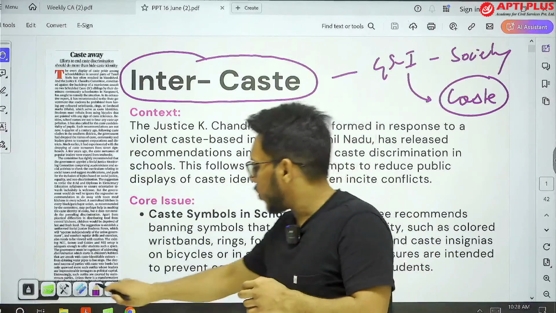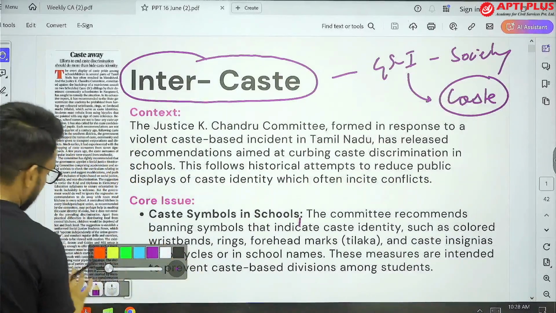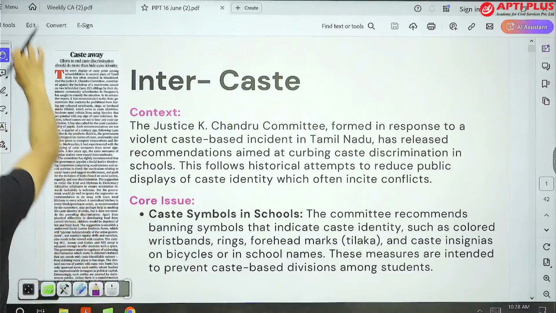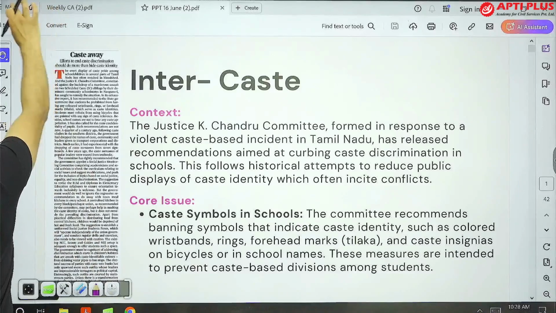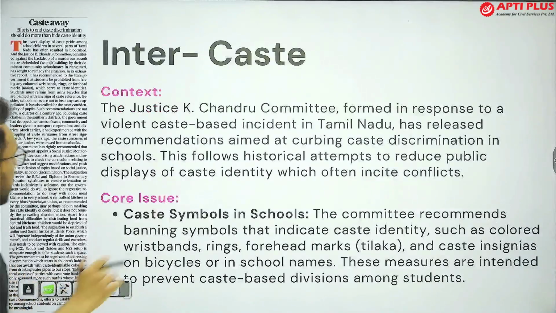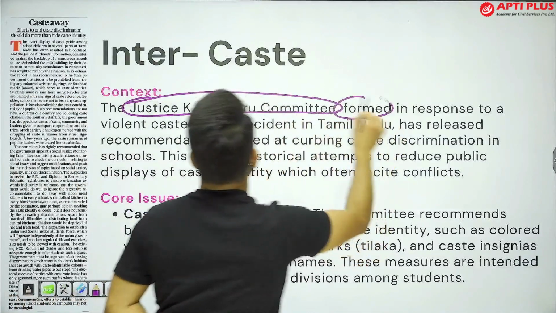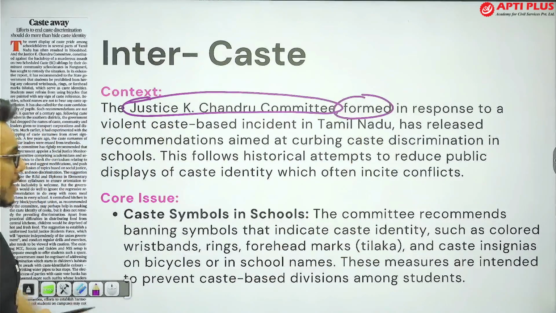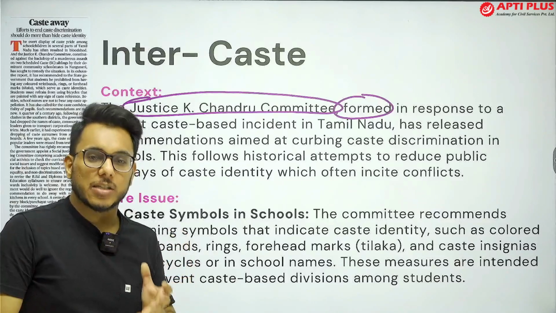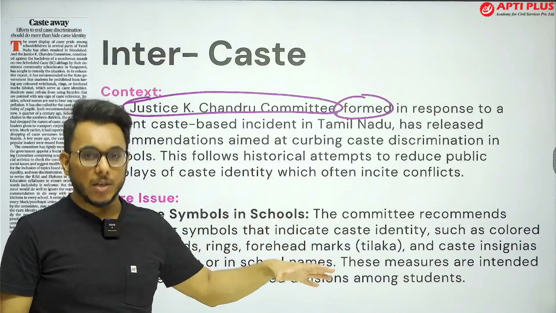Now, what has happened? The Justice K. Chandru Committee was formed, and the Justice K. Chandru Committee has given certain recommendations, certain suggestions on how caste consciousness in students can be reduced.